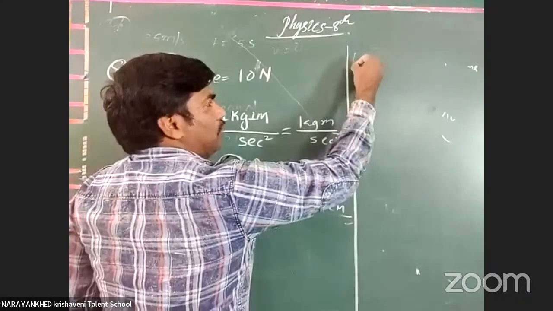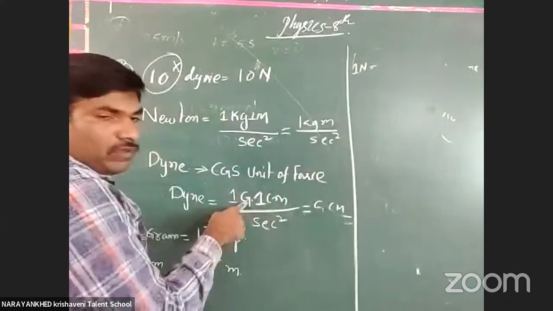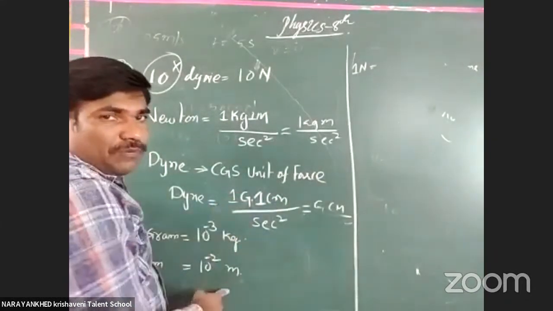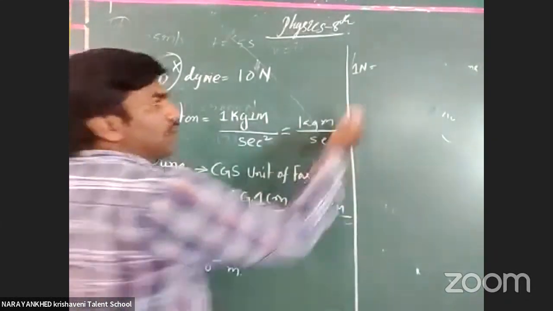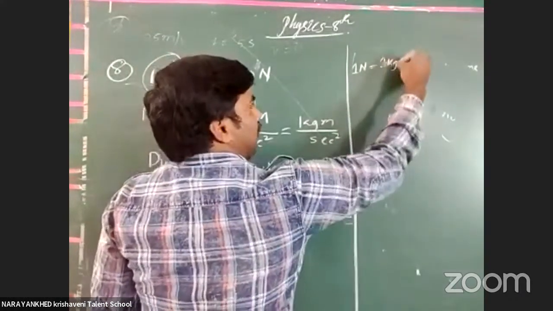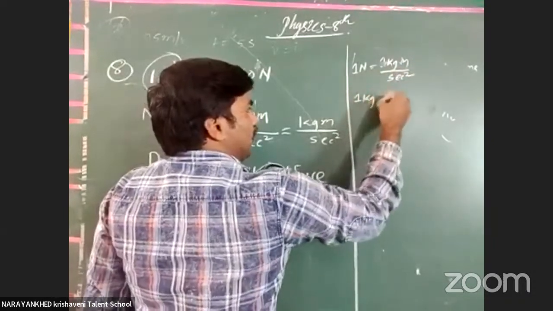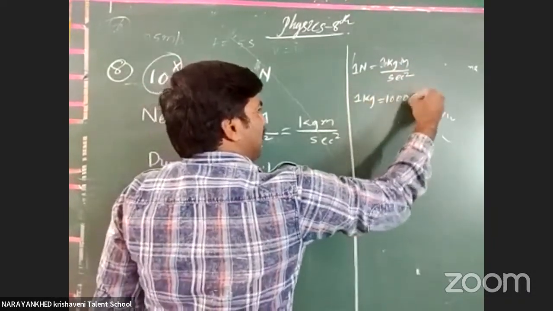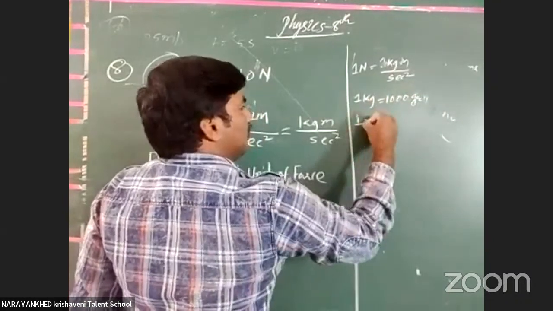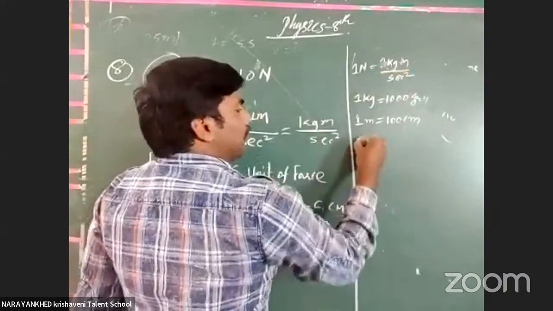Here we write 1 newton is equal to 1 kg meter per second square. Then 1 kg is equal to 1000 grams, and 1 meter is equal to 100 centimeters. The two values are substituted here.